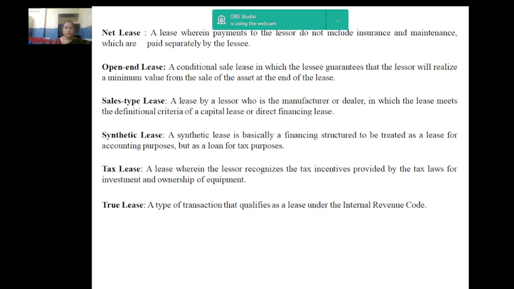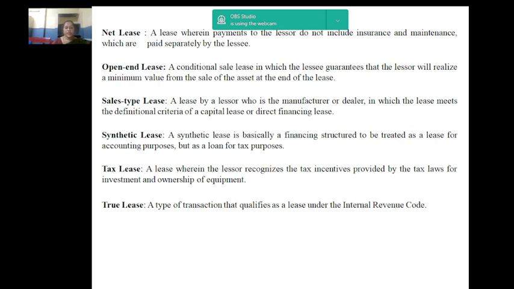Next, sales type lease. In sales type lease, the lessor is assumed to actually be selling a product to the lessee, which calls for the recognition of a profit or loss on the sale. Next, synthetic lease.